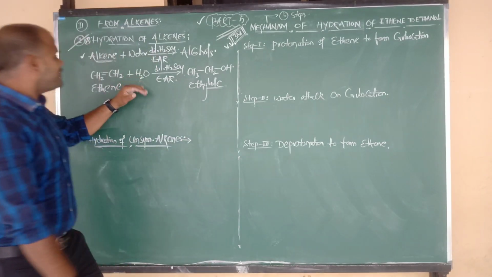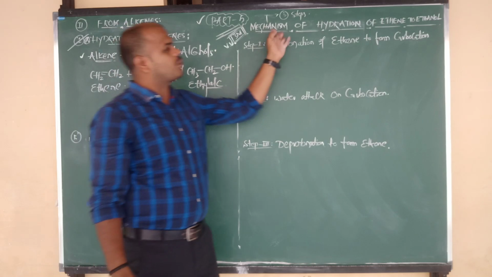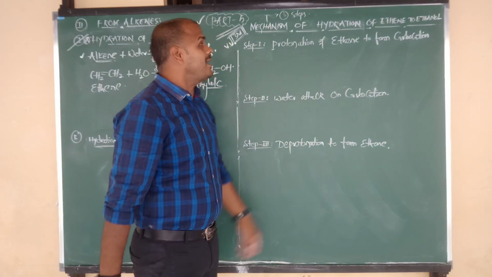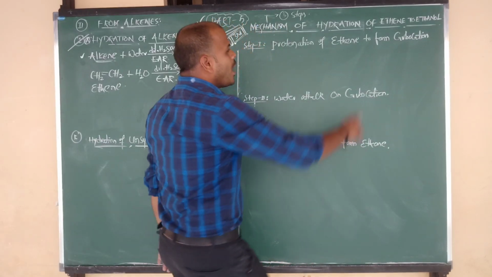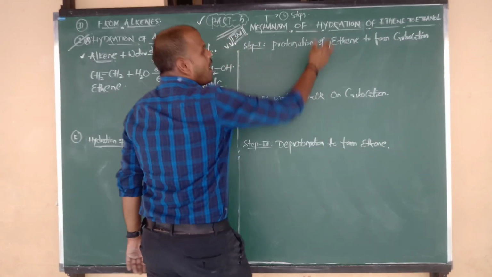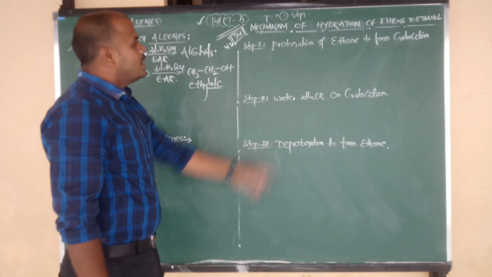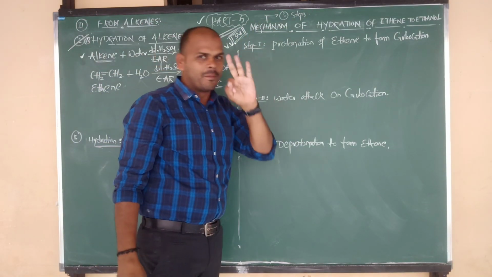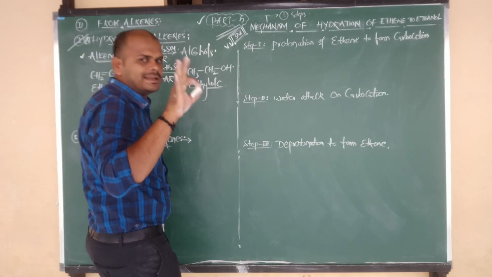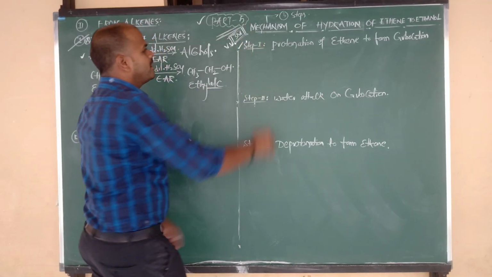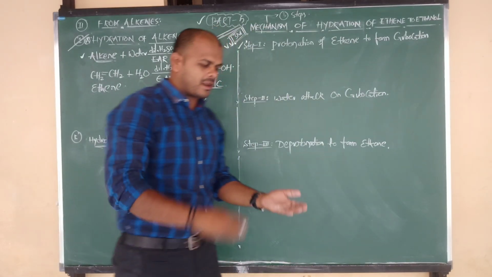Right. So here we have studied hydration of ethene to ethanol. For this reaction we are going to discuss the mechanism. The heading is: mechanism of hydration of ethene to ethanol. How is ethene converted into ethanol by the process of hydration? For that we are going to discuss the mechanism. In how many steps will this mechanism be completed? 3 steps. Step number 1: protonation of ethene to form carbocation.